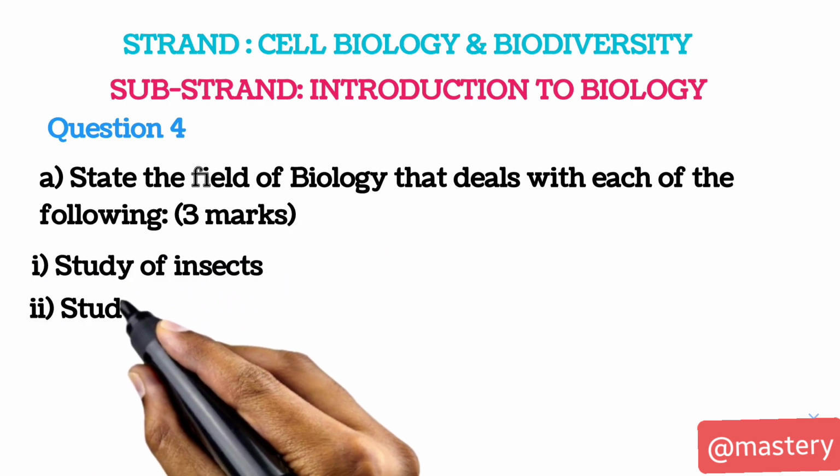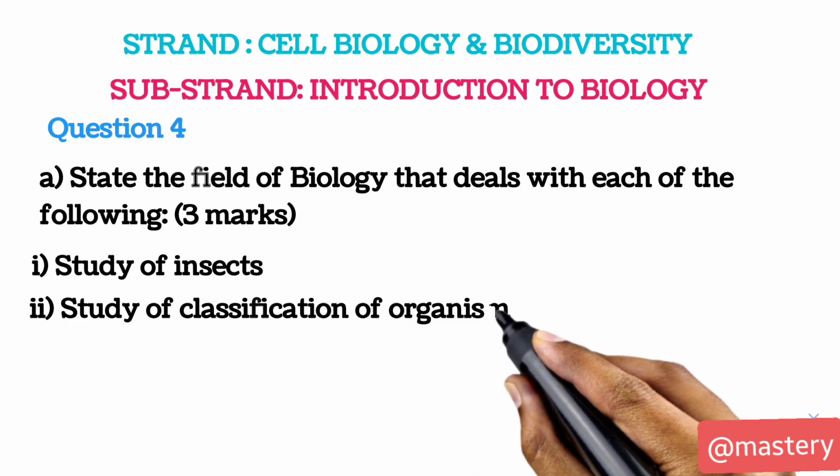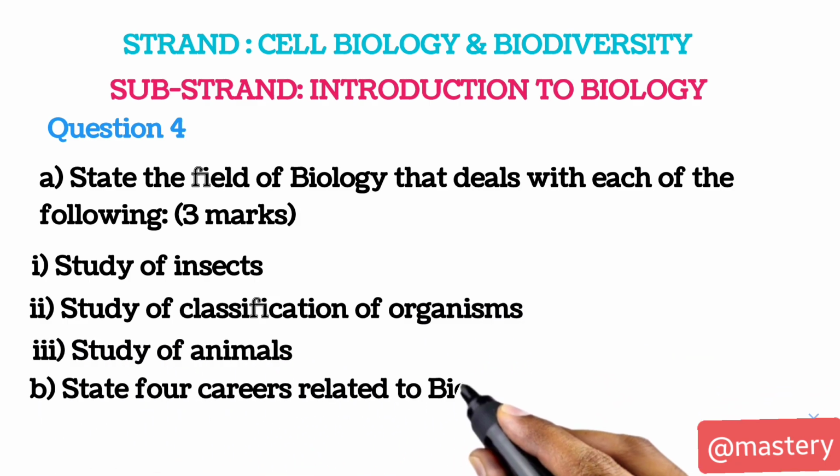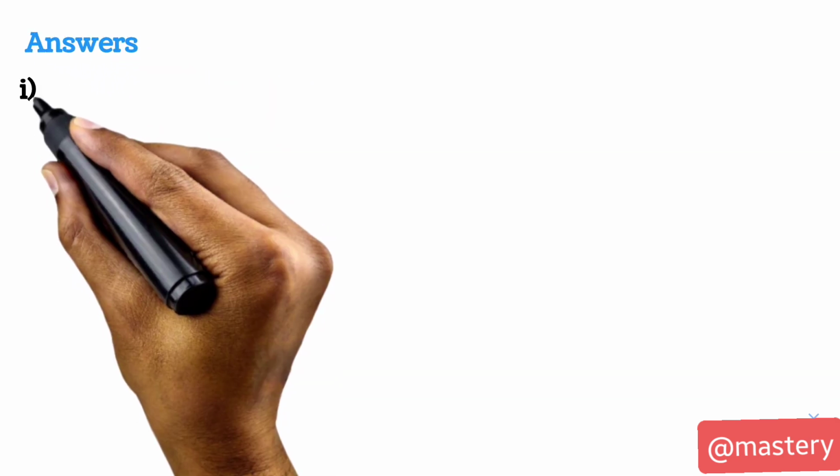The first one is study of insects. The second one is study of classification of organisms. And the third is study of animals. And B, state the 4 careers related to biology.